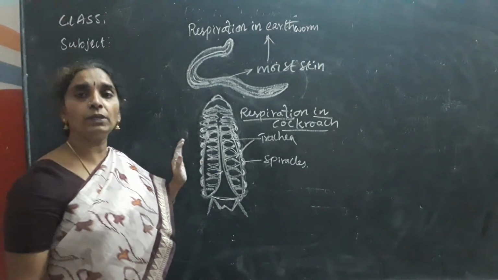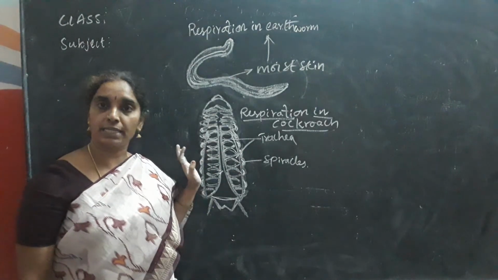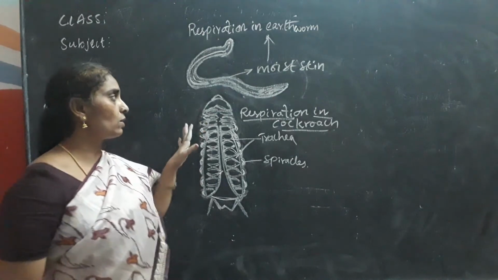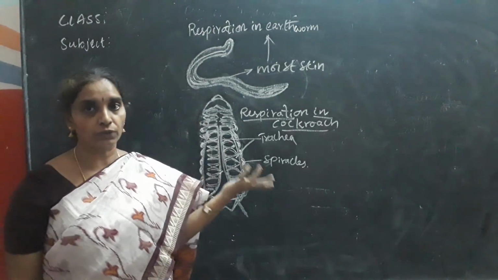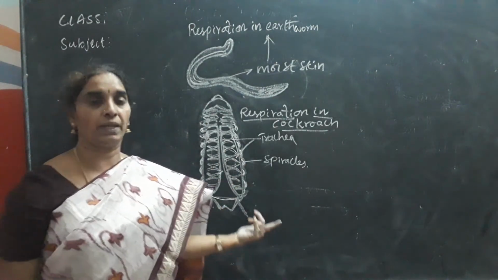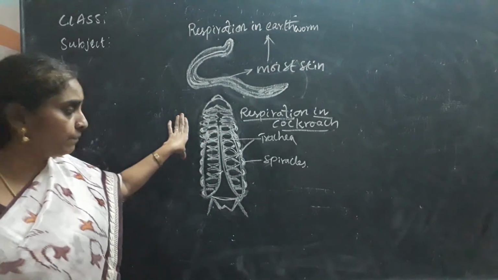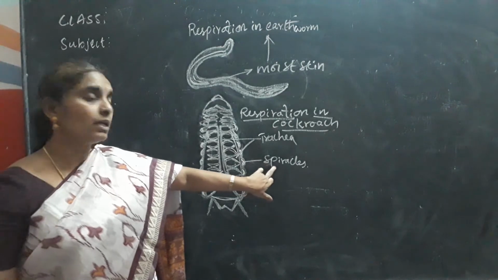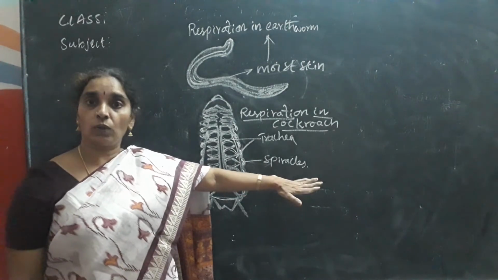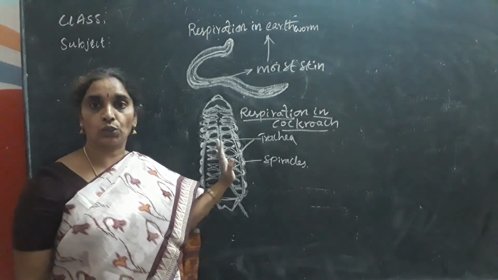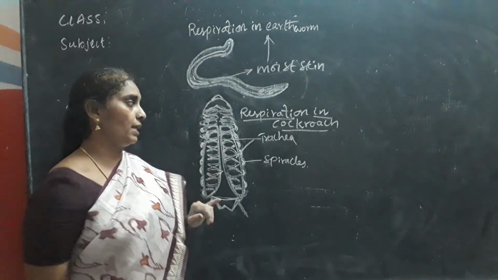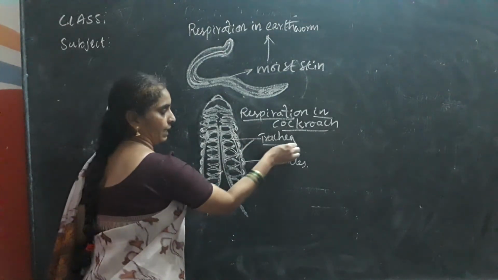And if you take respiration in cockroach, that is an insect, it also takes in oxygen and gives out carbon dioxide. How does it take place? In cockroach, the spiracles are the holes, the respiratory openings mainly present in cockroach for respiration. And what is the trachea?